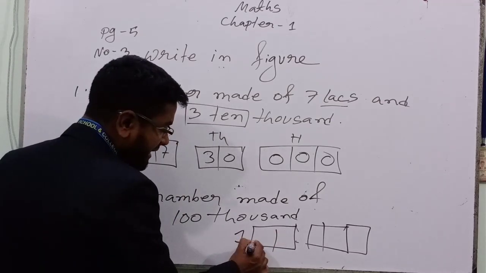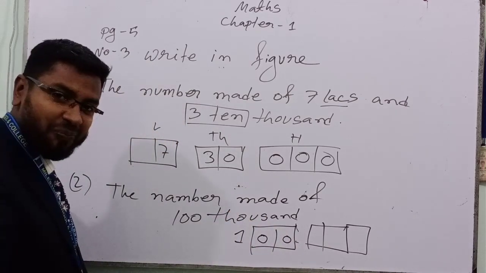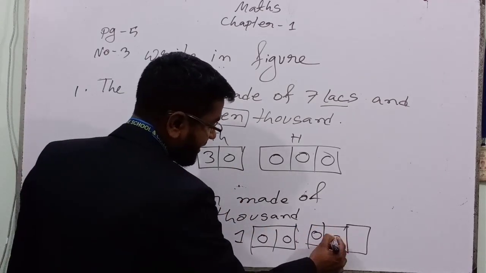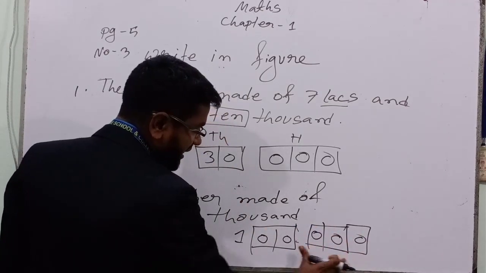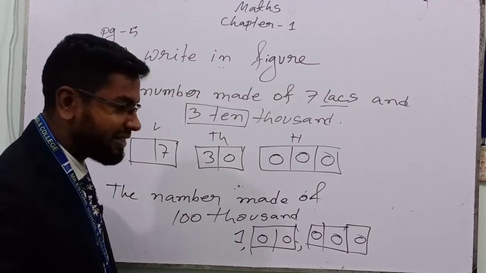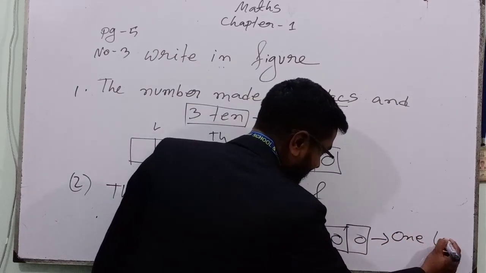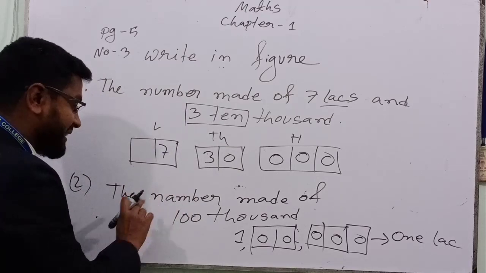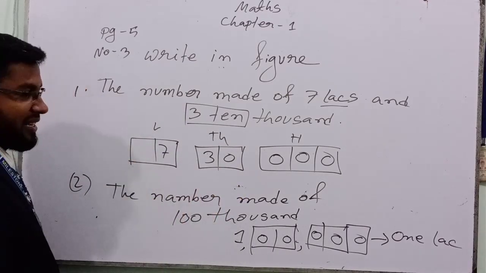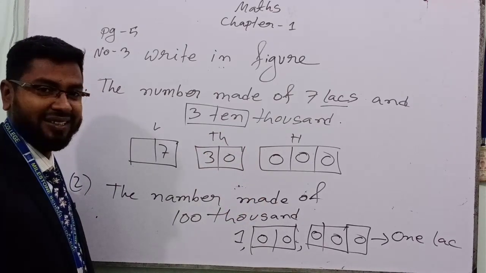So we will write 100 this way. Clear? Then 1000 column, 100 column, nothing. Then we will use 3, 2. Then actually what is this number? The number made of 100,000 is 1 lakh. Do you have any question?